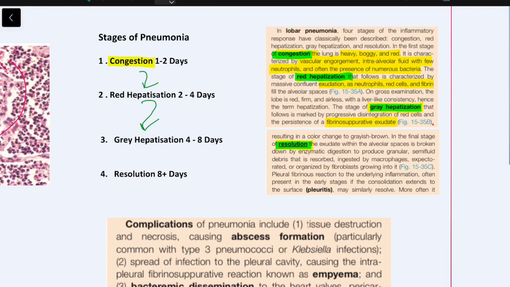If enough antibiotic treatment is given, we finally go into the stage of resolution, which is nothing but the reabsorption or the enzymatic digestion of the exudative fluid, and the cellular debris are being ingested by the macrophages and all, and this is basically normalizing the alveolar space.